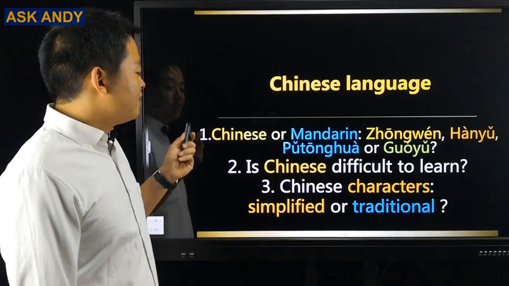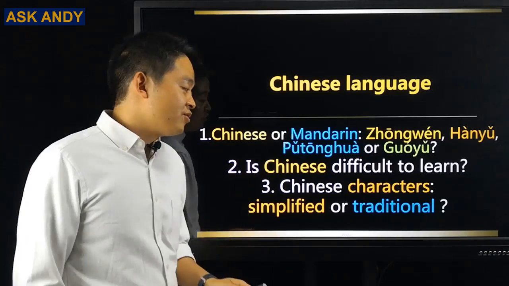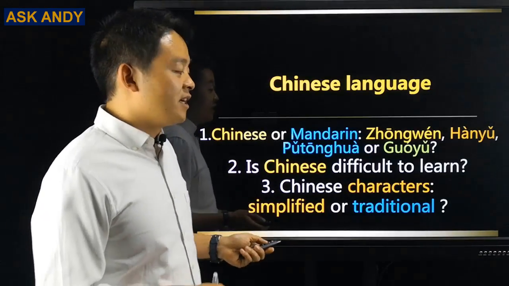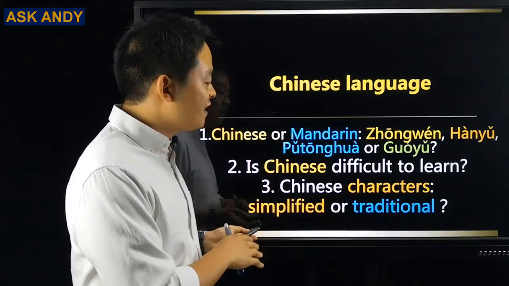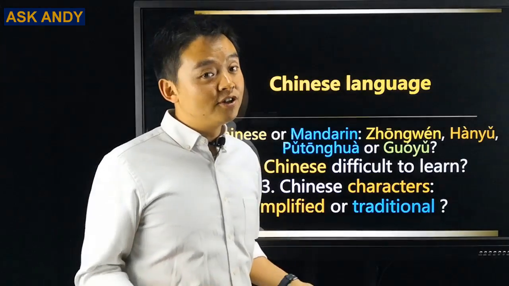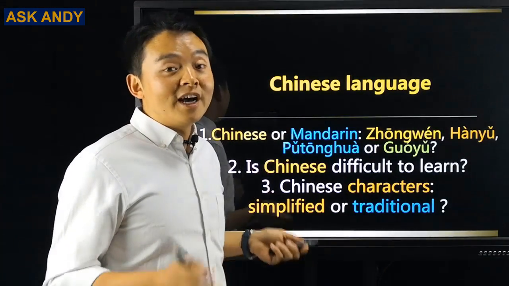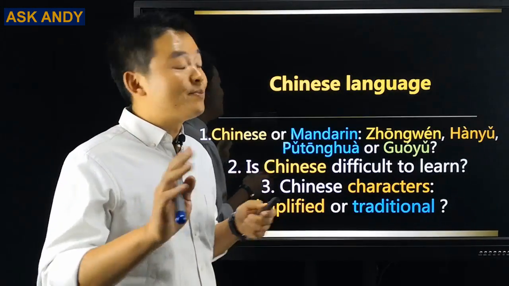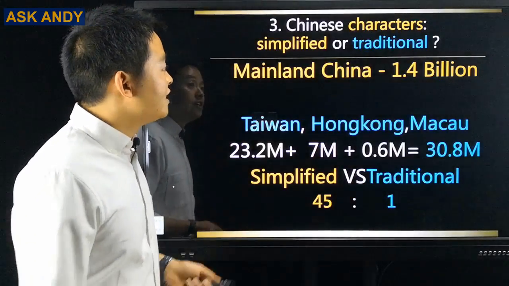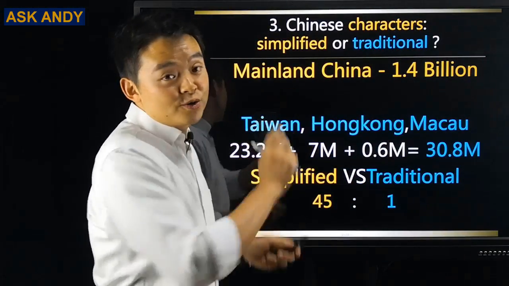Okay, we have done question number 1, question number 2. Right now, let's move on to question number 3. Chinese characters, simplified or traditional? So I'm going to analyze it for you. You can decide by yourself. Okay, Chinese characters, simplified or traditional?